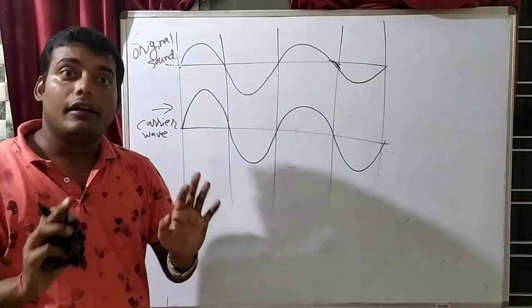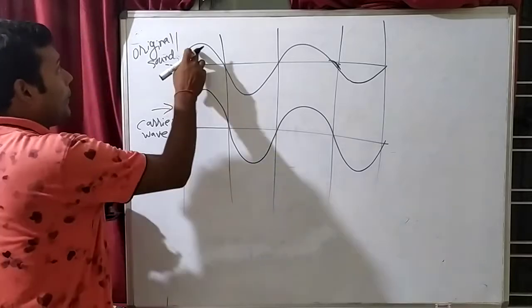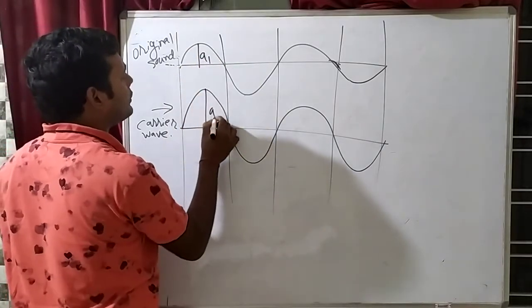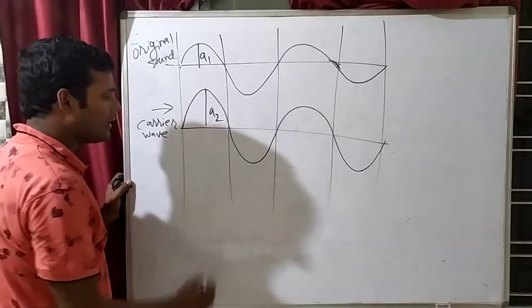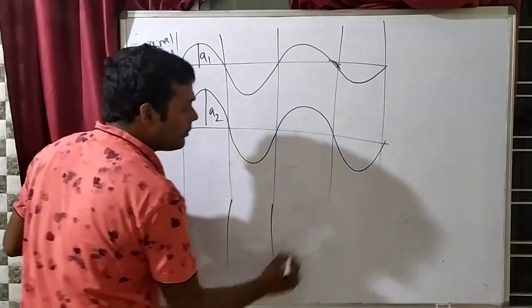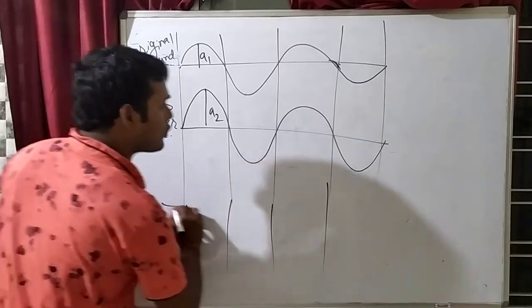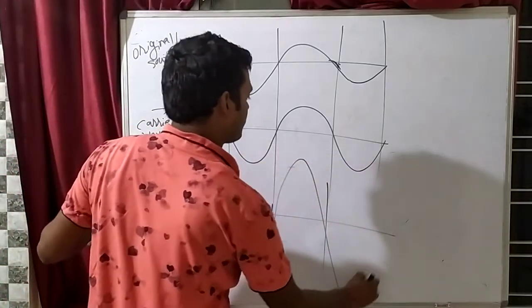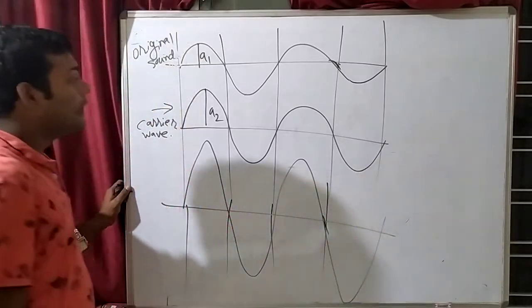So if suppose your amplitude will increase or decrease, if amplitude is A1, here if amplitude is A2, what will be the resultant amplitude? A1 plus A2, constructive superposition. So here my sound will become like this. What does it mean?